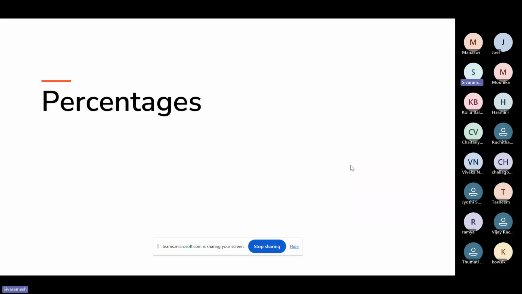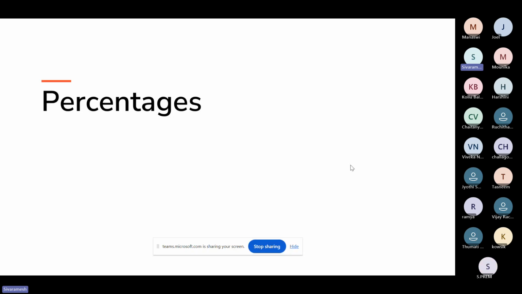So I'll just give you the basic introduction about percentages, and it will take today and tomorrow to complete this entire concept of percentages, followed by profit and loss as well, because percentages and profit and loss are a continuation. What I feel is the majority of the students will think that percentages is separate and profit and loss is another topic. Moreover, whatever tricks, shortcuts and concepts we discuss in percentages will be continued in profit and loss as well. So first we'll discuss percentages.